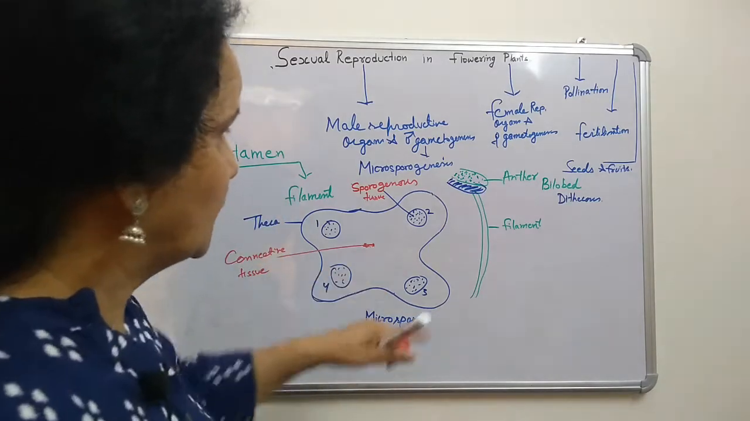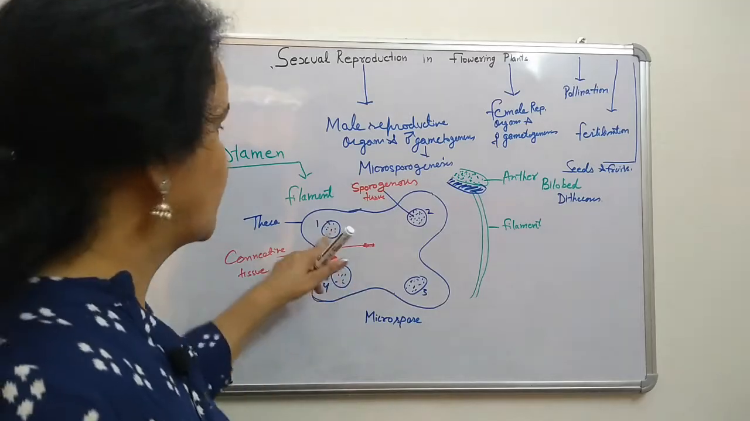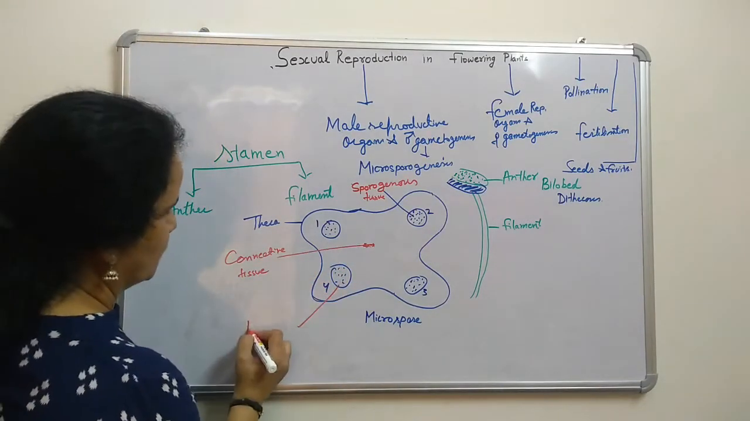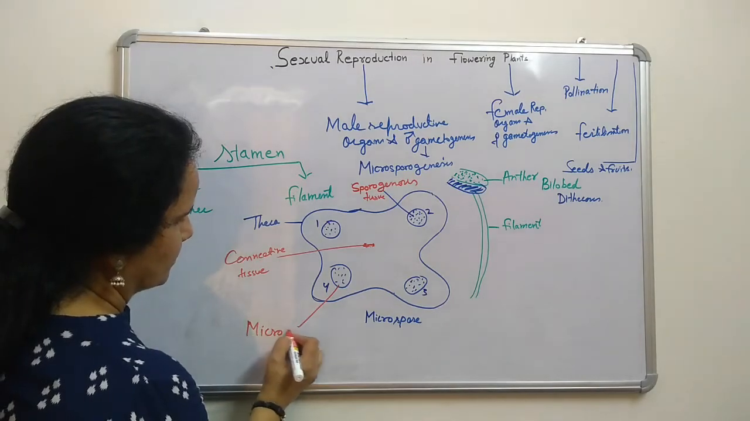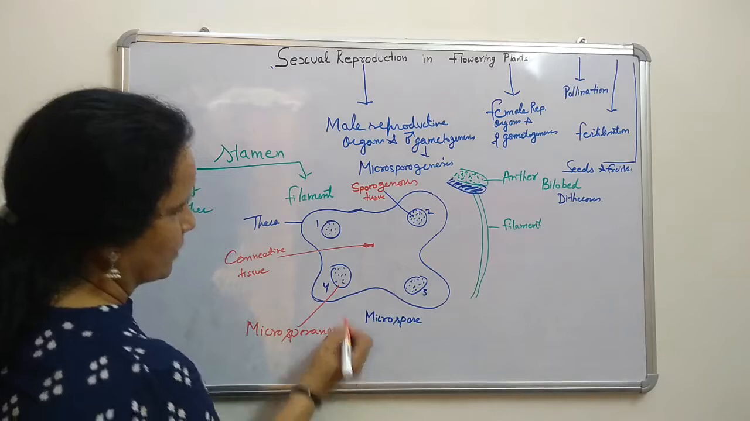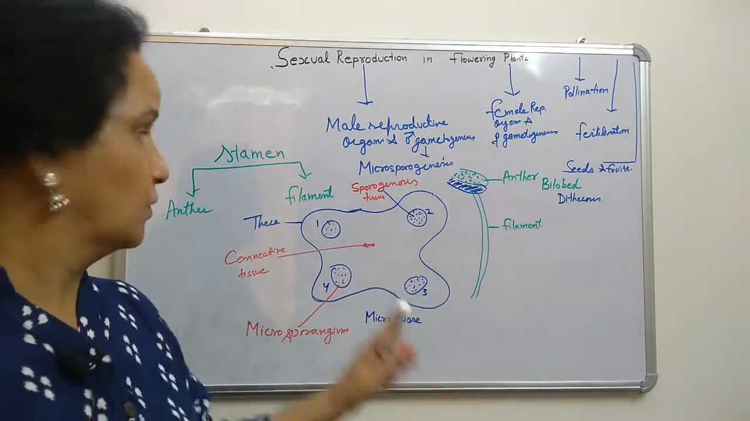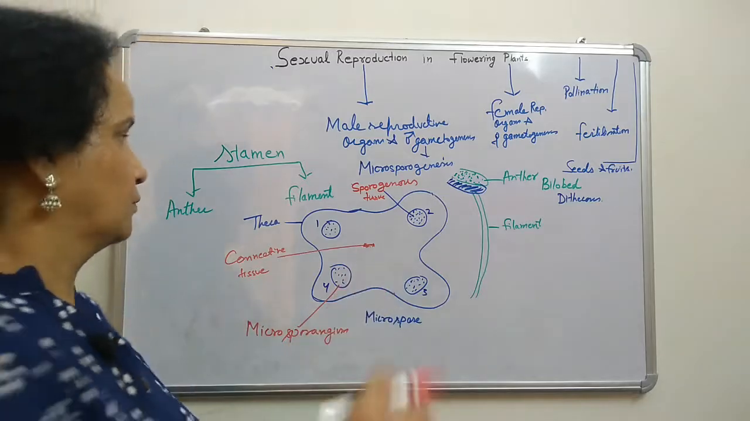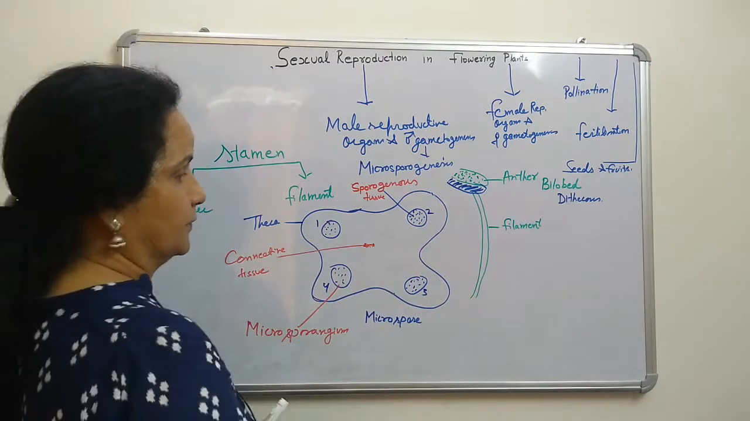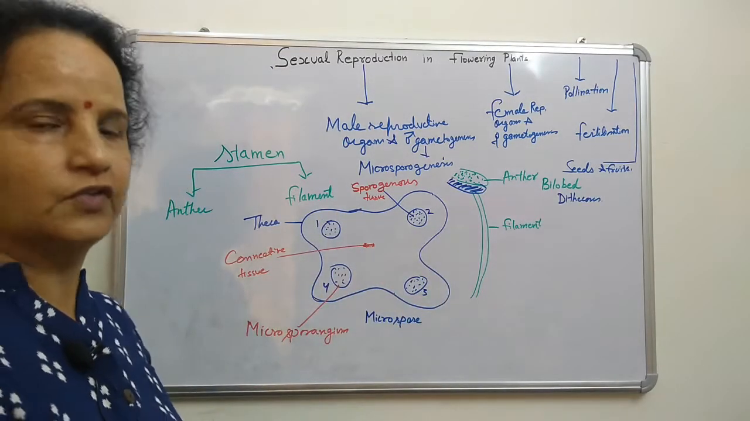Right? Now here, first we will talk about this, because all chambers are there. These are also called microsporangium. When we talk about 4, then microsporangia. 1 is called microsporangium, and 4 are called microsporangia. They will produce microspores, that's why it is called microsporangia or microsporangium.